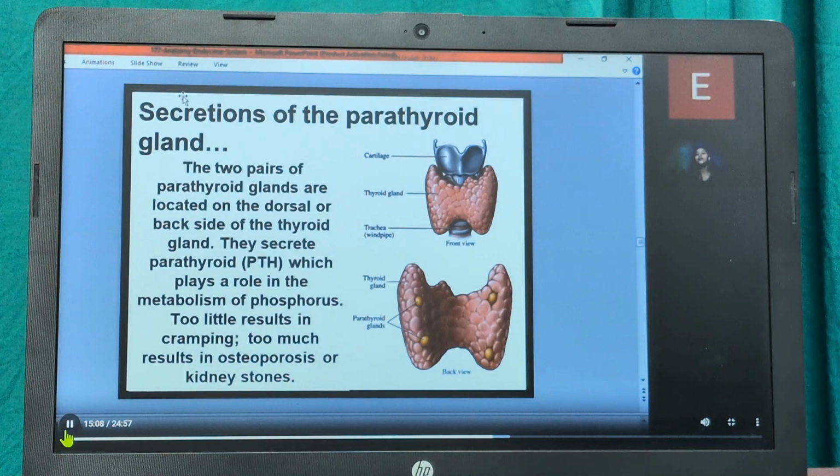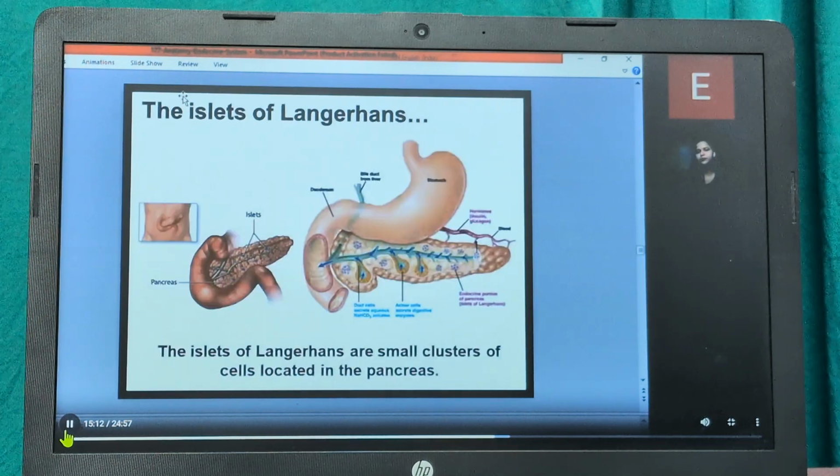You can see the problems that are occurring due to the parathyroid gland. Now, moving on to the islets of Langerhans, which are small clusters of cells located in the pancreas. These include the duct cells that secrete the aqueous NaHCO3 solution, and the acinar cells that secrete the digestive enzymes. The endocrine portions of the pancreas are known as the islets of Langerhans.